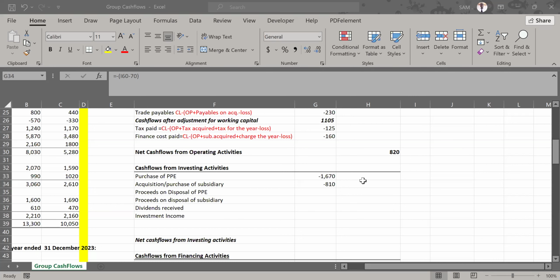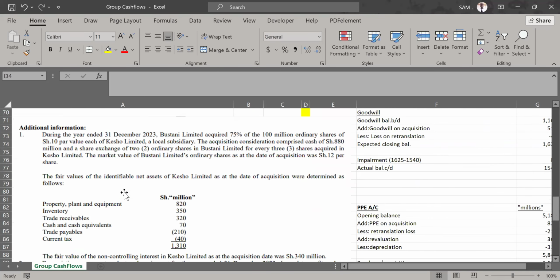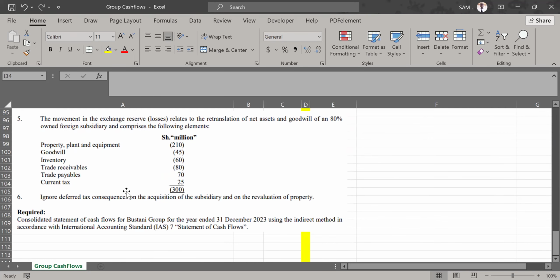I can see someone is saying we avoid T accounts, which I also agree. Let's avoid it. Now, that is the amount we've spent to acquire the subsidiary. Let's look at these other elements. Did we have any disposal of PPE or disposal of subsidiary? I did not see that we disposed our subsidiary from the additional information. There was nowhere we were told there was any PPE disposed.